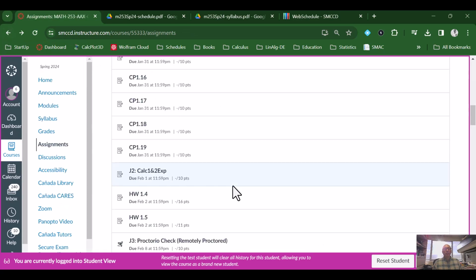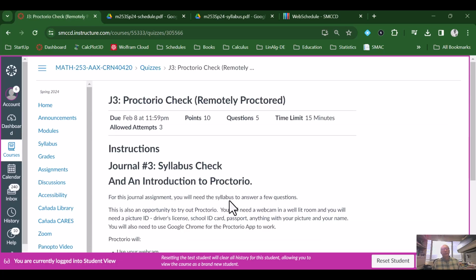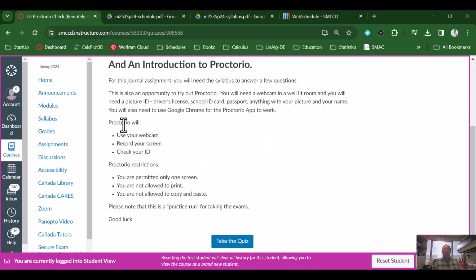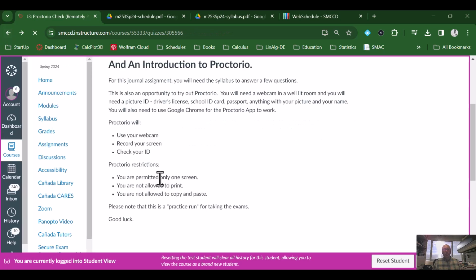And then one other final type of journal assignment, journal number 3, will be a syllabus check using Proctorio. And so for this, you will need to have Proctorio installed. This is kind of a test run for you to be able to use Proctorio on your exams. When you take the quiz, it's going to make sure that you have Proctorio installed. And then once you do that, you can take the quiz.